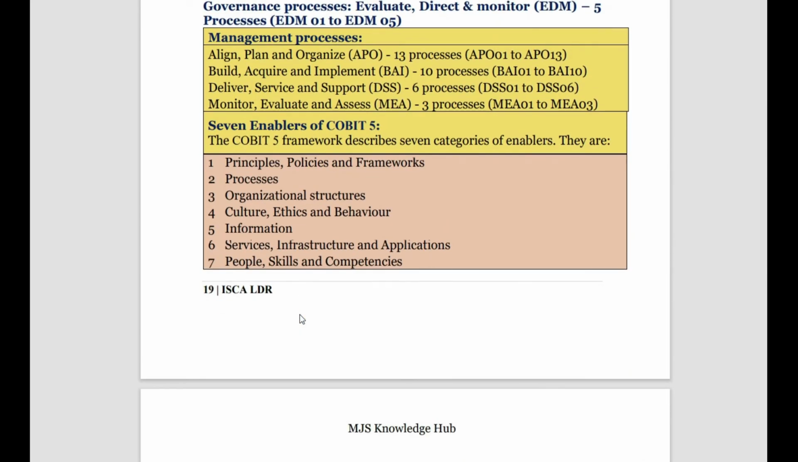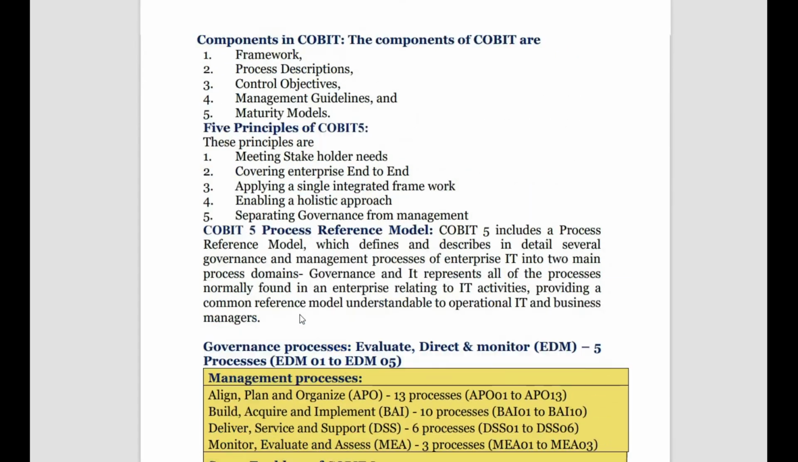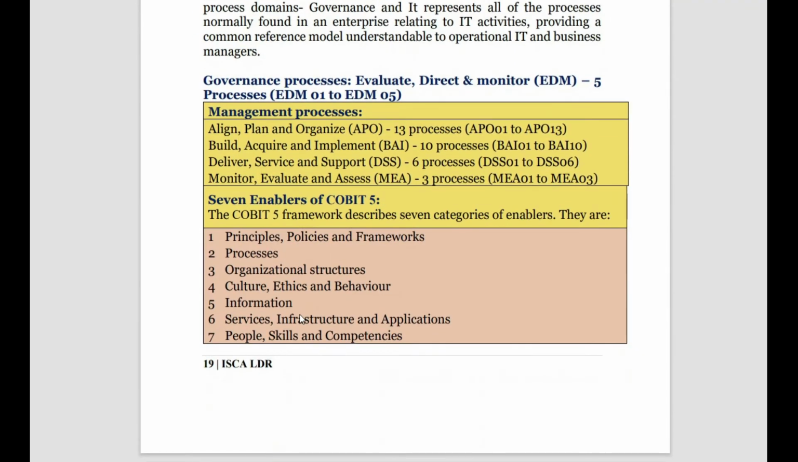But here you need to focus on one thing: there are 7 enablers of COBIT 5. The components are 5, the principles are 5, but the enablers 7. Enablers means that will allow the COBIT 5 to function. So what are the enablers of COBIT 5? Principle, remember people, tell with me, revise with me, just complete the ISCA first chapter now. Okay, what is the 7 enablers? You must remember it line by line.